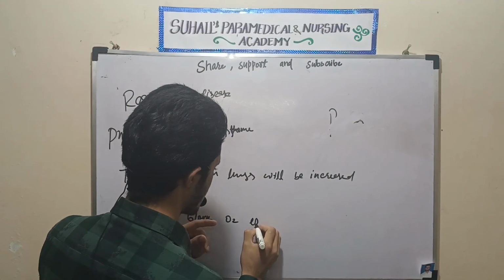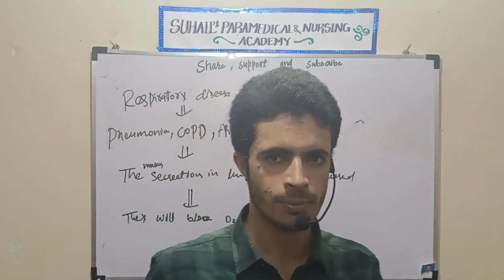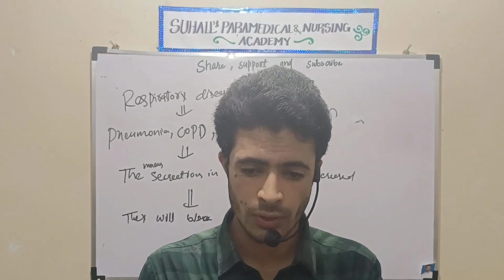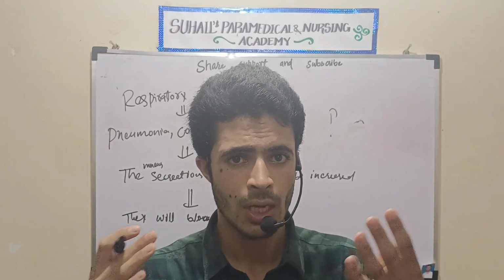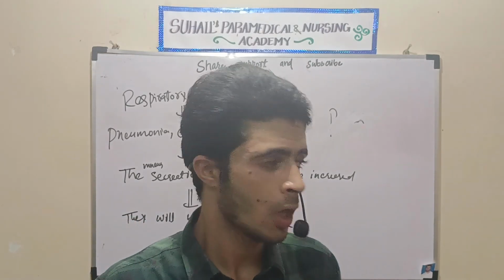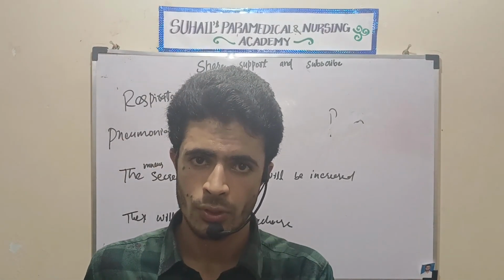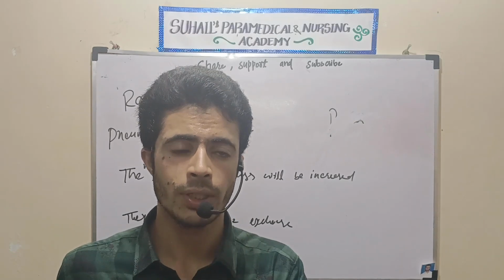They will block O2 exchange, because the oxygen exchange in the lungs occurs by means of diffusion, that is passive transport. I explained in the lecture on cell biology what passive and active transport are. In passive transport there is a type called diffusion. In case of diffusion, remember one thing.